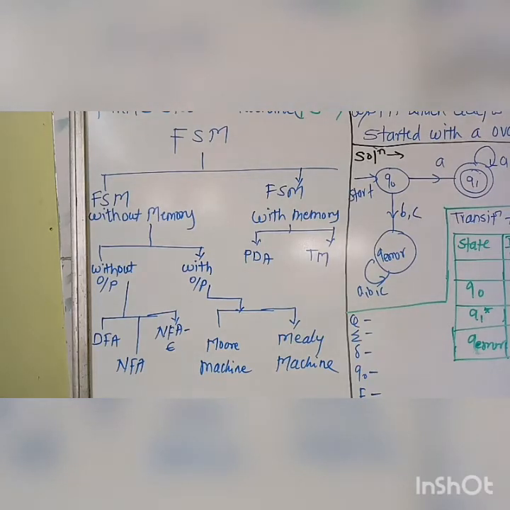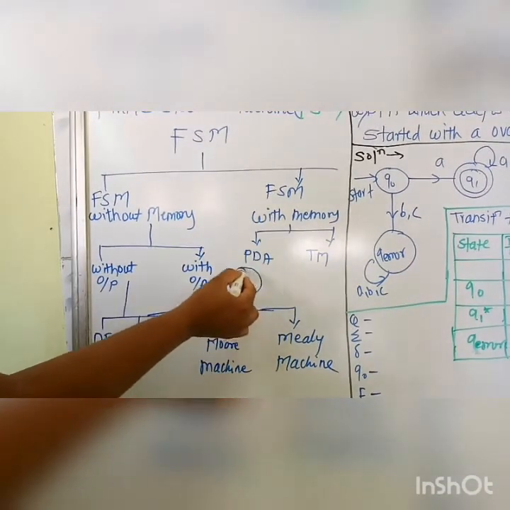There is some deterministic nature involved in this machine. The second type is the NFA, which is non-deterministic finite automata. And the third is the NFA with epsilon. We have to see it in a different manner. Then the second type is FSM without memory but with output. How can we show the stages with output? Consider, for example, this is one state.